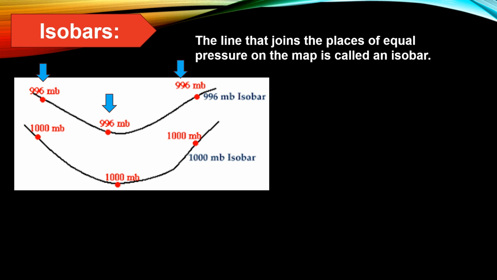Isobars. The line that joins the places of equal pressure on the map is called an isobar. These are used to observe atmospheric pressure changes over an area and to make predictions concerning the flow of wind.